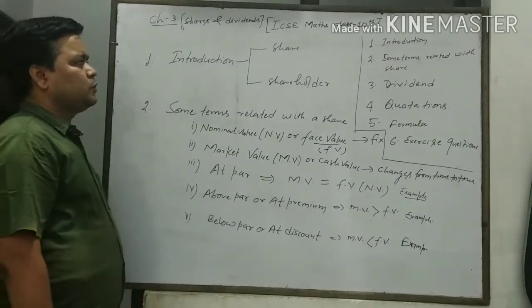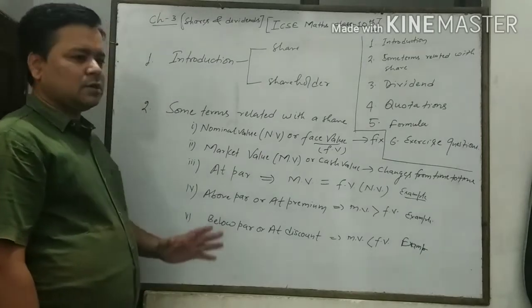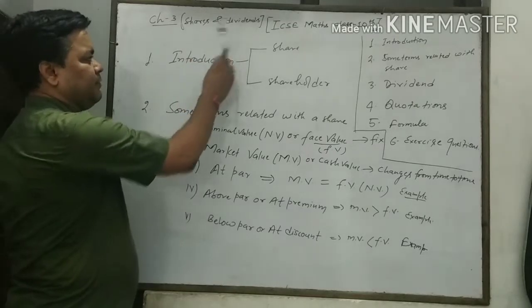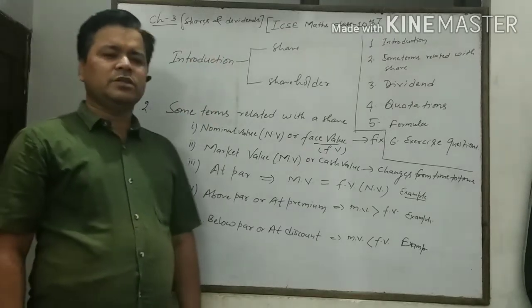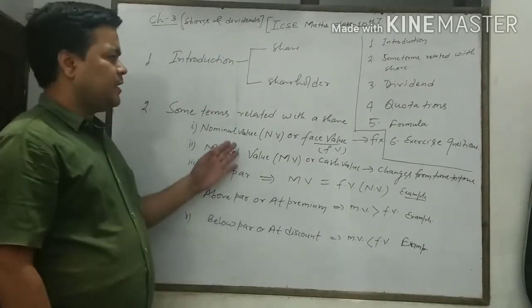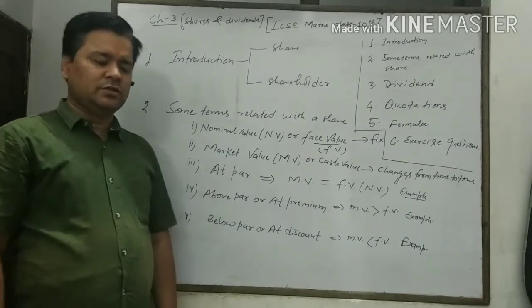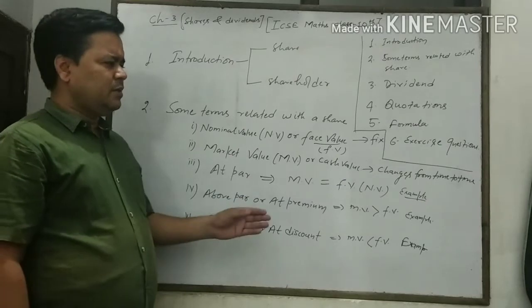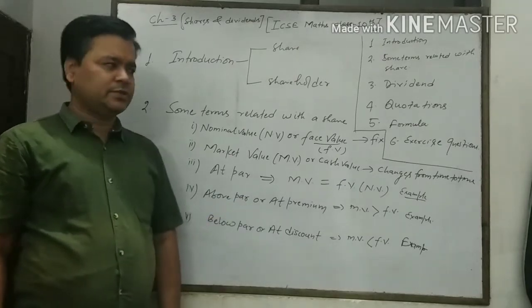Today, I would like to discuss the third part of commercial mathematics, that is shares and dividends. From an examination point of view, shares and dividends is a very important portion. It is always asked in Section A for 3 marks and sometimes for 4 marks.